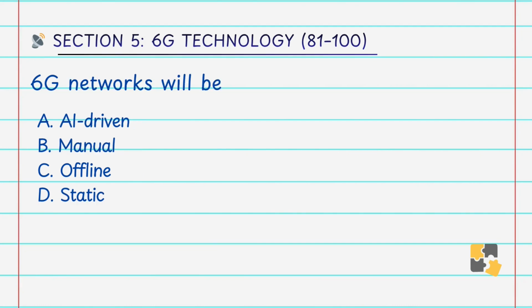6G network will be A. AI driven, B. manual, C. offline, D. static. Answer is A. AI driven. AI will optimize the network performance. That's why 6G network will be AI driven.